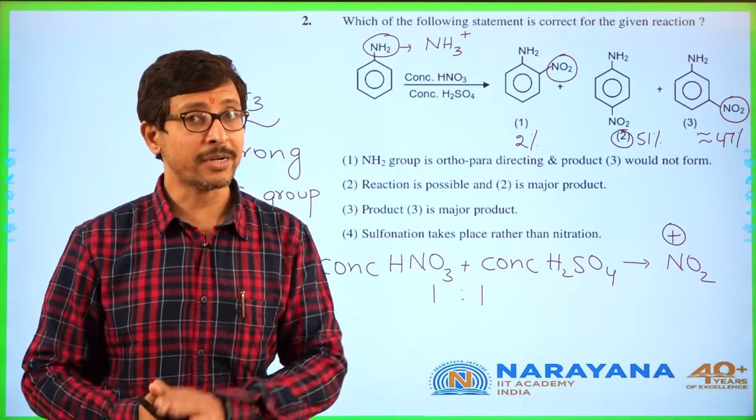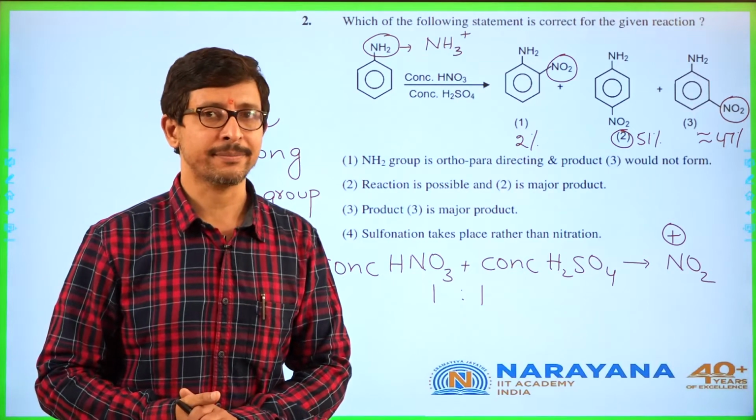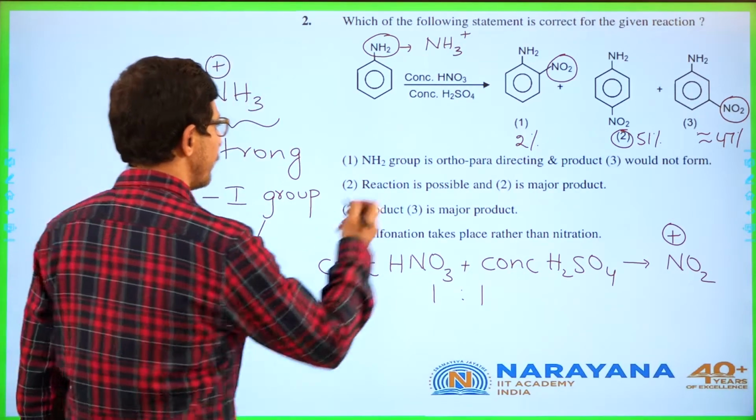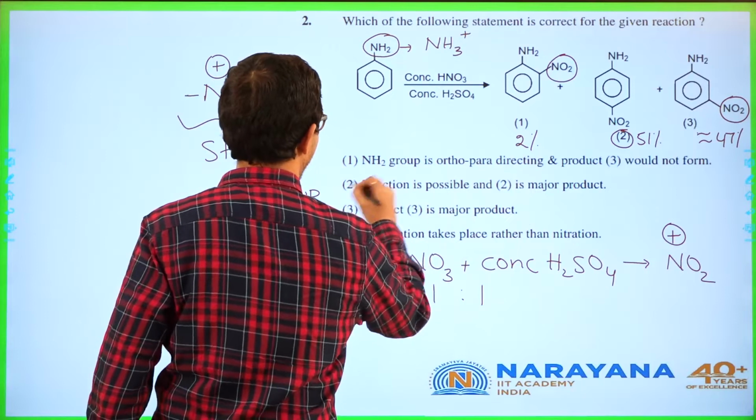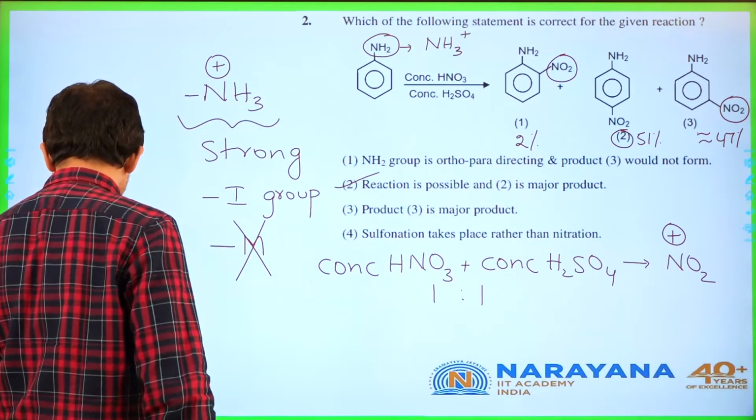So the major product will be the para product. Therefore, the reaction is possible and 2 is the major product.